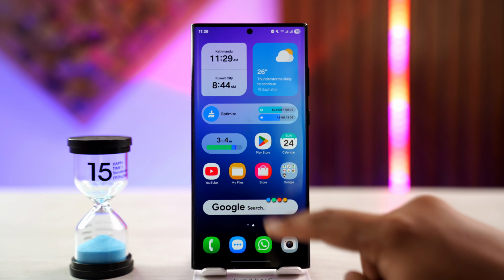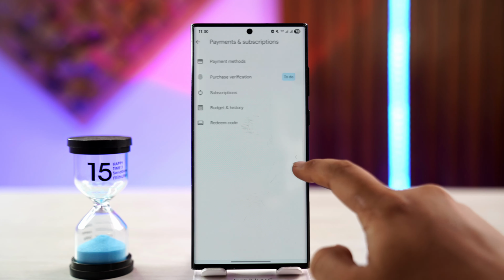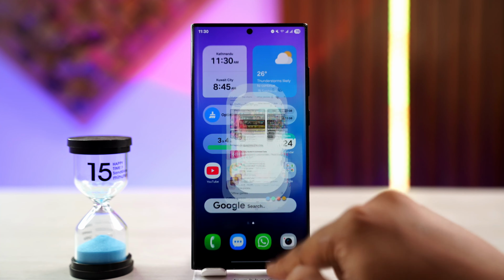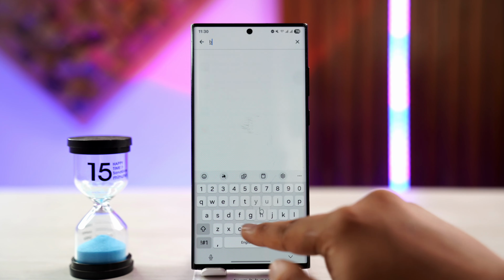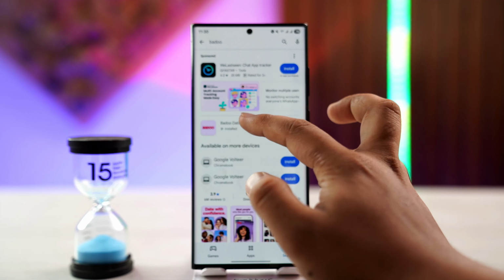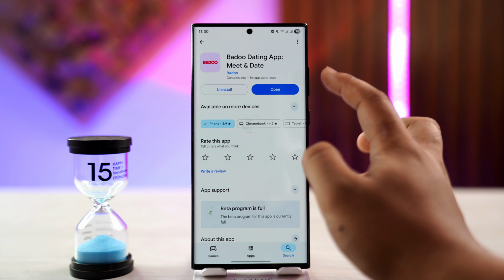So what you're going to do is make sure to update the Badoo app to the latest version. Go to your Play Store or your App Store, search for the Badoo application and check if it has an update, and if it does, then of course make sure to update it to the latest version.